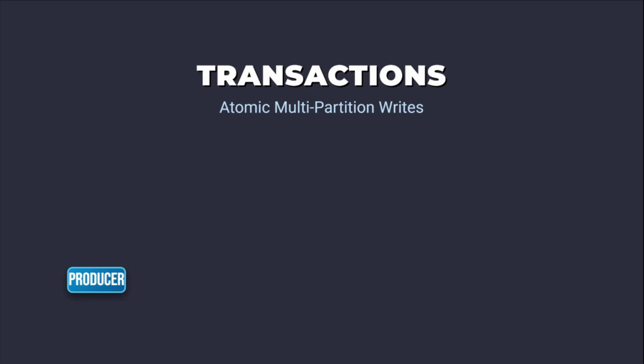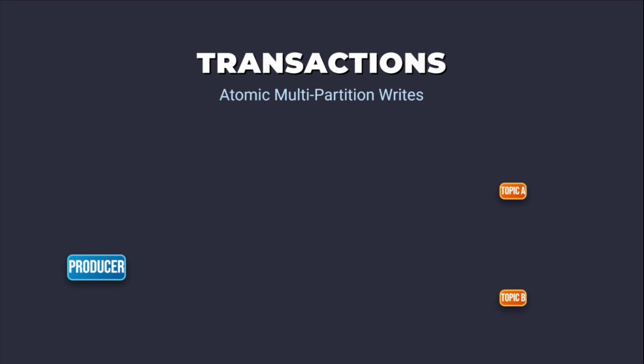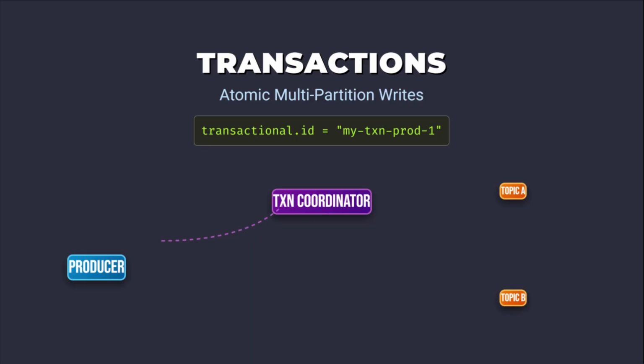Idempotence only solves duplication within a single producer session writing to one partition. Achieving atomicity across multiple partitions or topics requires the full transactional producer. Define a unique transactional.id for the producer configuration. This identifier allows the transaction coordinator, a dedicated component within the Kafka broker, to manage the state of the producer's